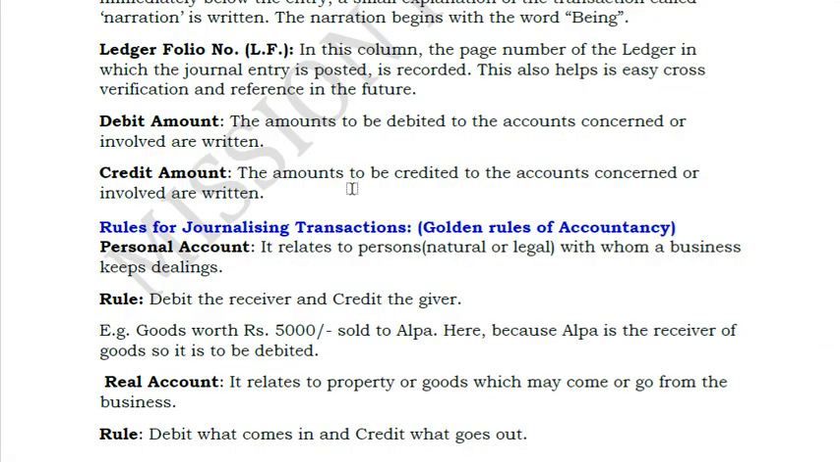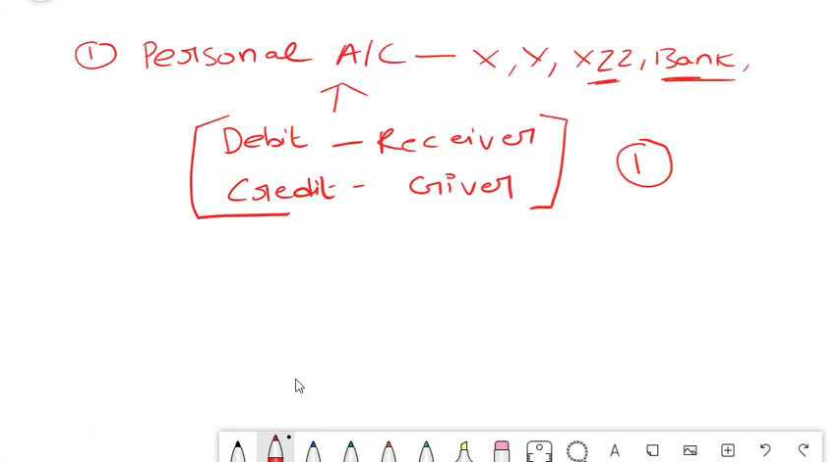So we can see the example here. Goods worth 5,000 sold to Alpha. That means we as a company sold 5,000 to Alpha. So Alpha is the receiver of the goods, so it has to be debited. That is what your journal entry is. So, debit the receiver and credit the giver.